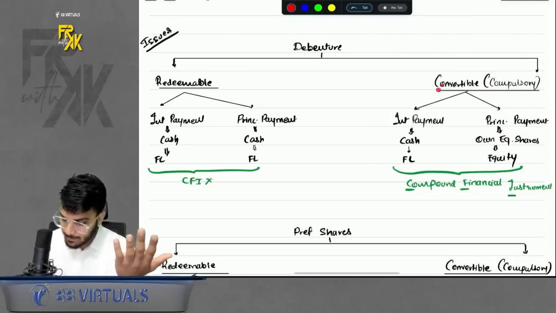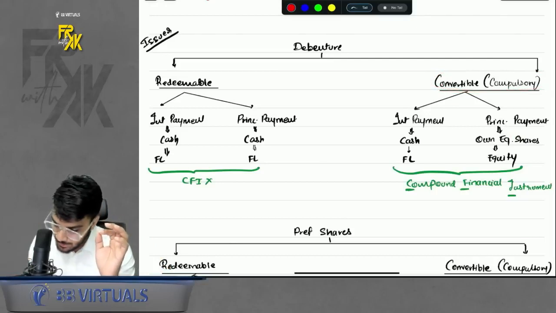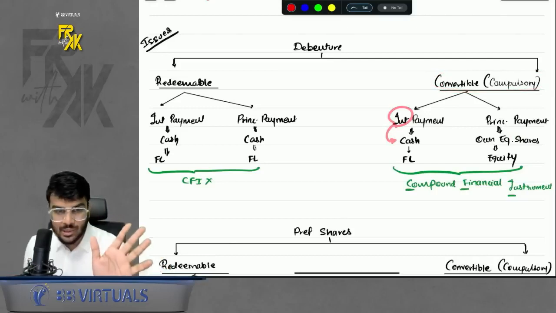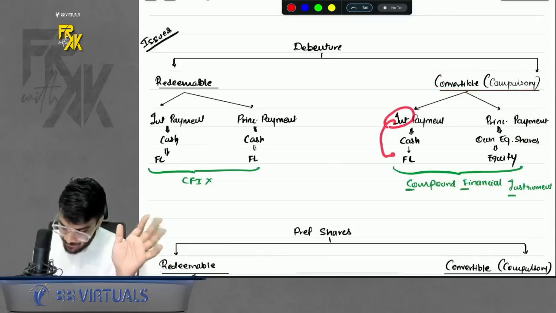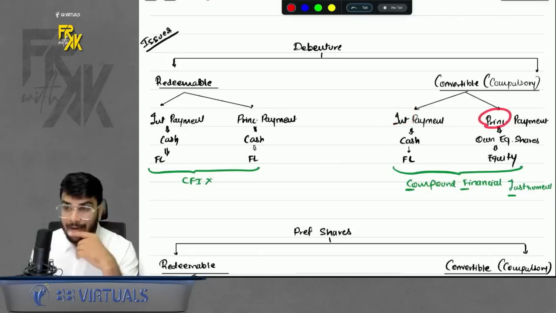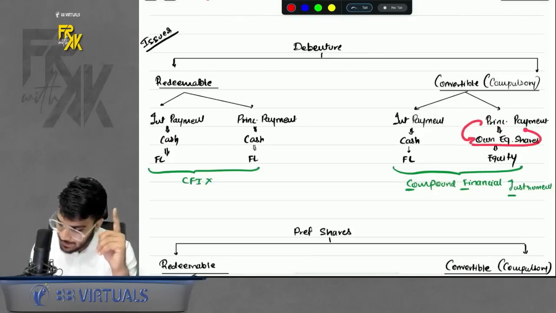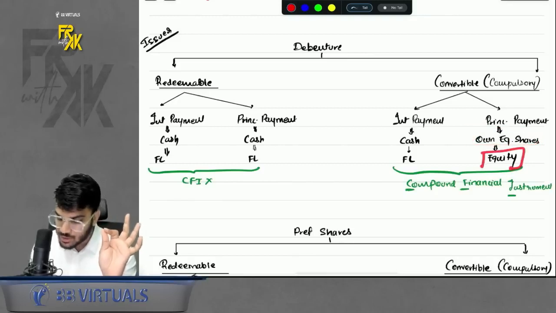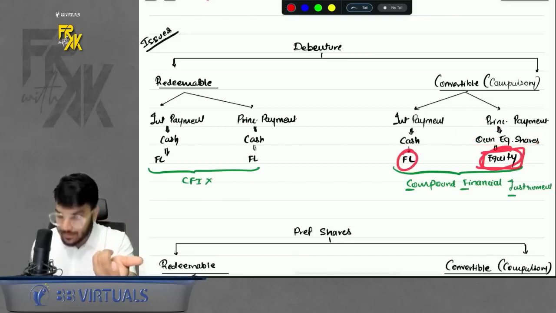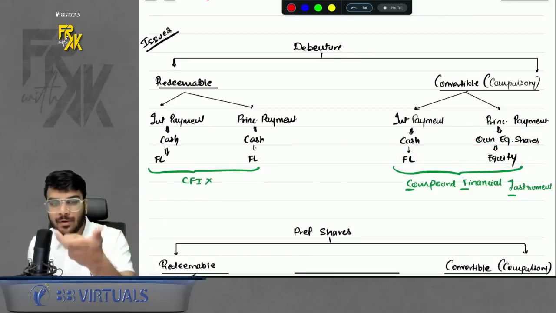So when it is compulsory convertible, now look closely. Still the interest has to be repaid in cash only, so the interest element becomes FL. But against principal, the issuer is not giving cash back. It is giving its own equity shares. As we discussed above, whenever the company is delivering its own equity shares, it becomes an equity transaction. So little FL, little equity, the instrument becomes CFI, compound financial instrument.